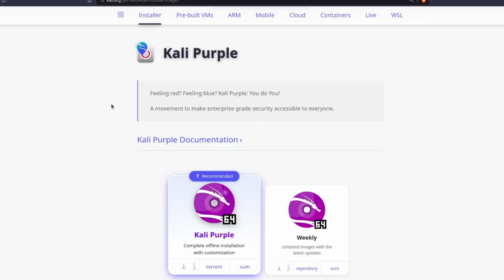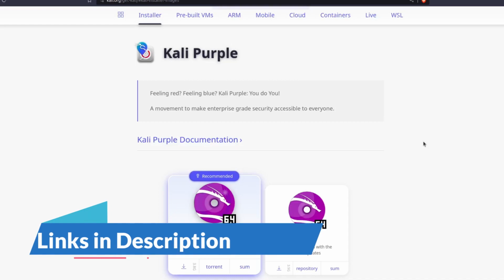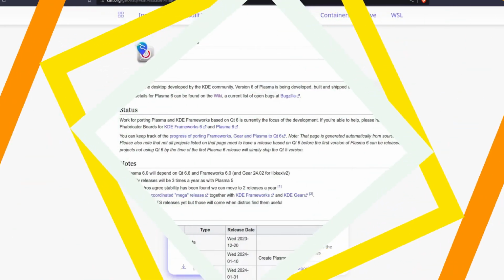Also in the installer section, you can download the Kali Purple edition, which comes with defensive tools. I have already made videos about how to install Kali Linux in VirtualBox and a Kali Linux full review. All the video links I am giving in the description section, so you must check that.